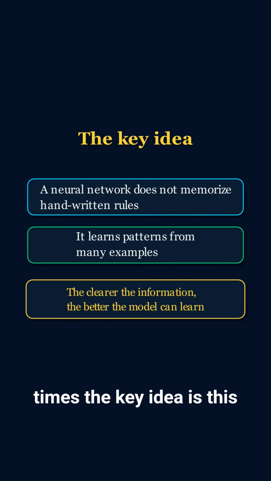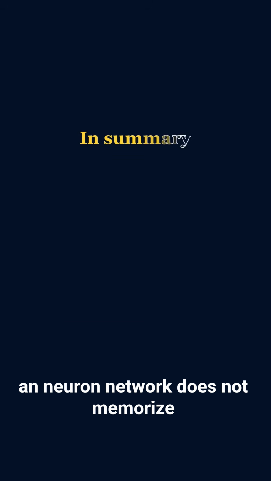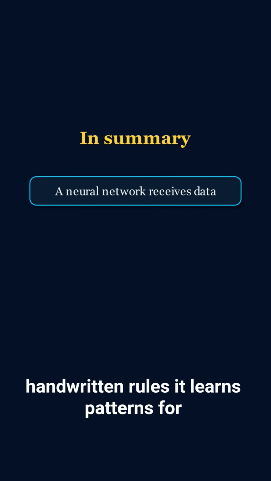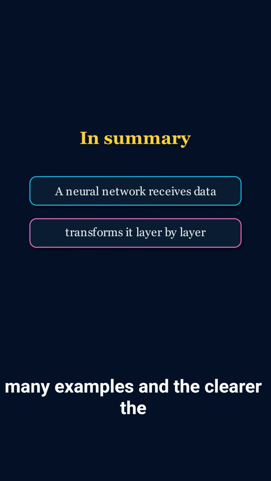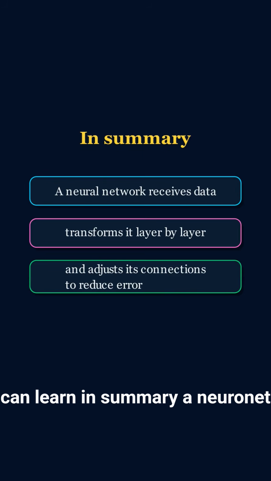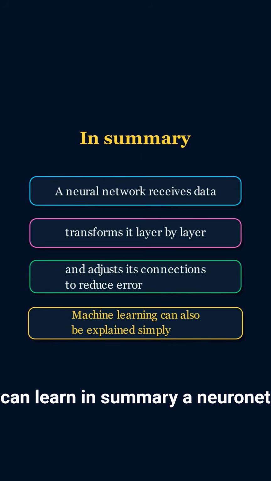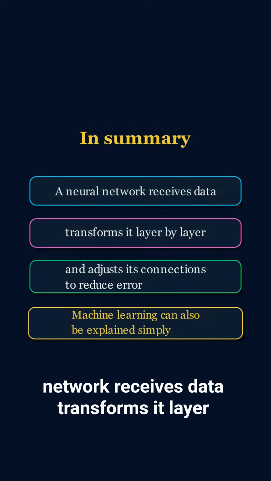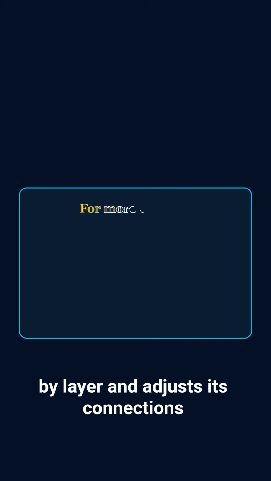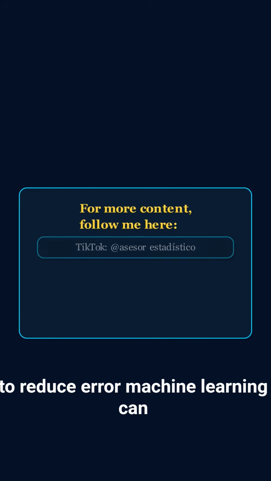The key idea is this. A neural network does not memorize handwritten rules. It learns patterns from many examples. And the clearer the information is, the better the model can learn. In summary, a neural network receives data, transforms it layer by layer, and adjusts its connections to reduce error.